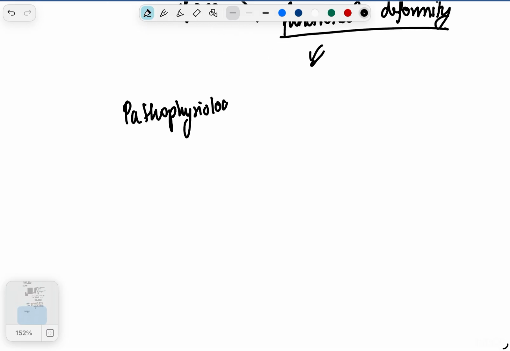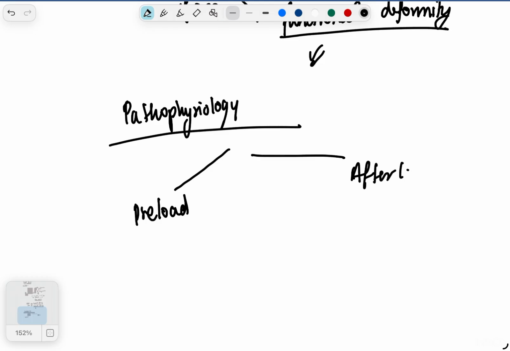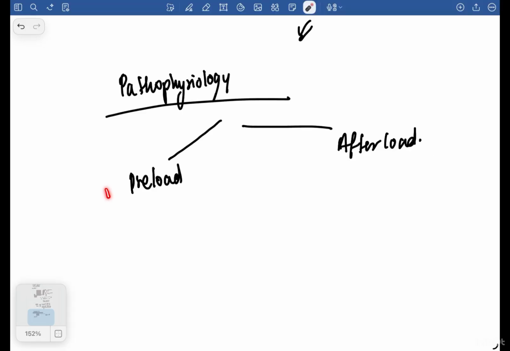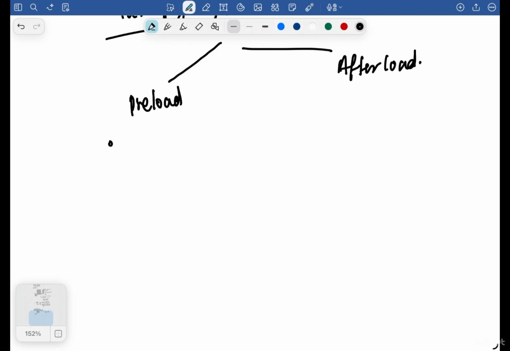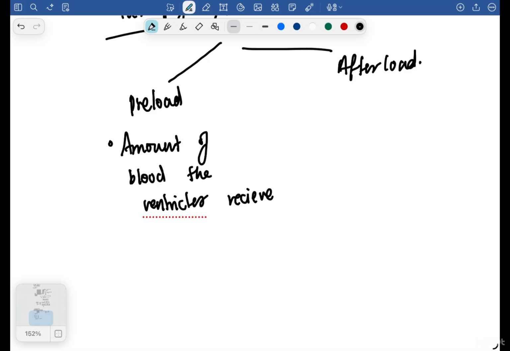To understand the pathophysiology, we have to know two terms: preload and afterload. First, what is preload? If you have to understand it in very simple language, it is the amount of blood the ventricles receive.